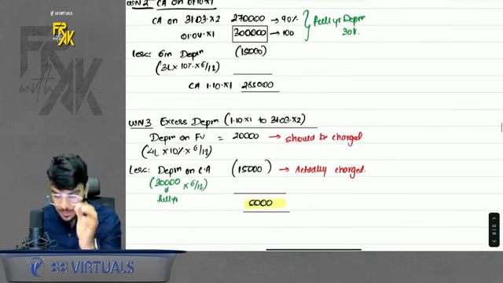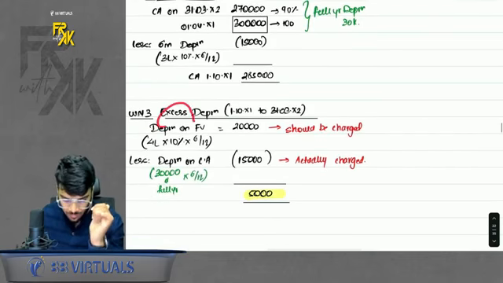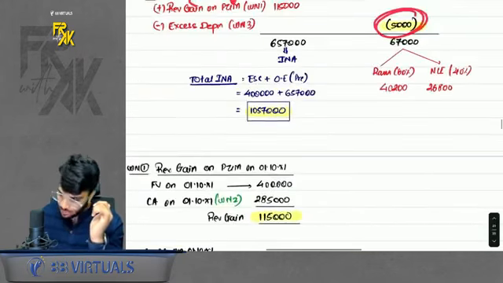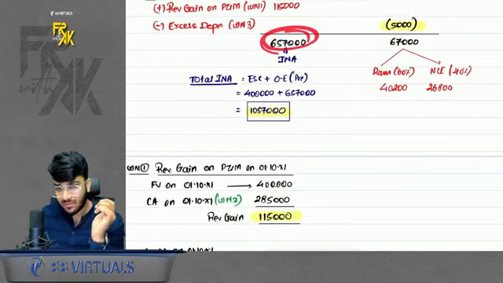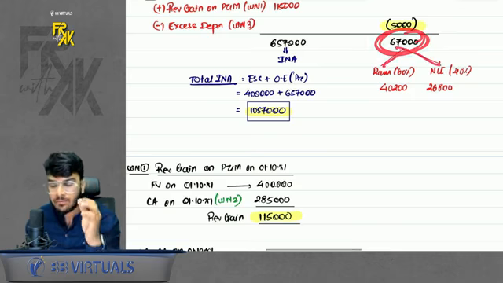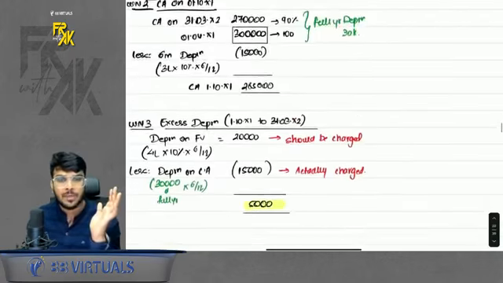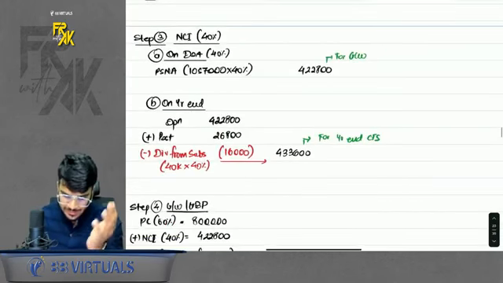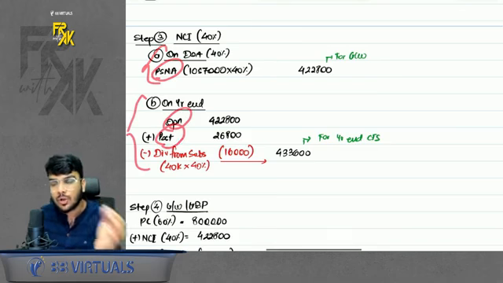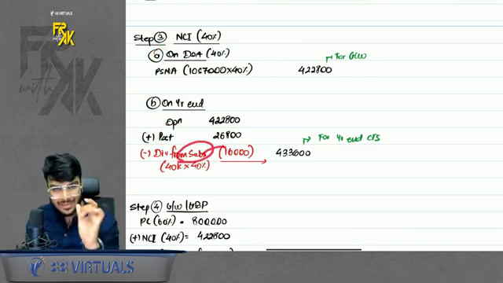Okay, excess depreciation, because rate is given, find depreciation on fair value, find depreciation on carrying amount, you will get the excess depreciation. Simple. Okay, so what will happen with this 6,57,000? It will become a part of INA. What will happen with the 67? It will bifurcate between parent and NCI in the ratio of stake. Okay, then you will get NCI on day one as per PSNA, NCI on year end. Take opening plus post. Don't forget to less the dividend of subsidiary, NCI's share.